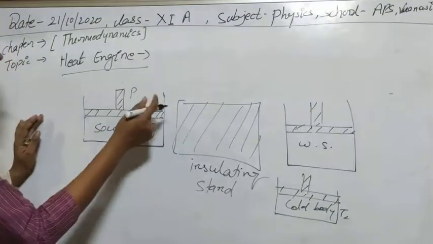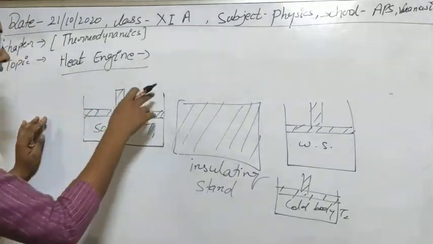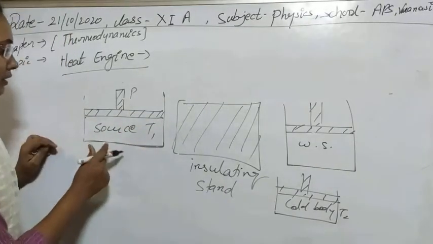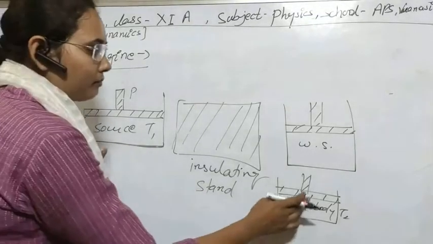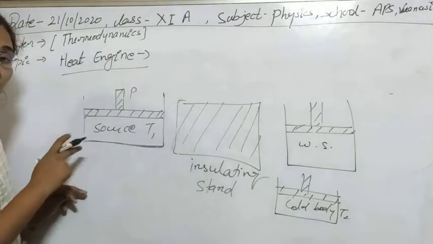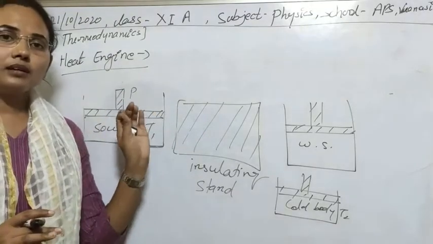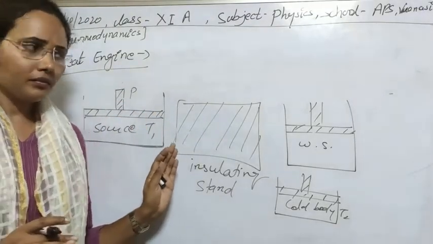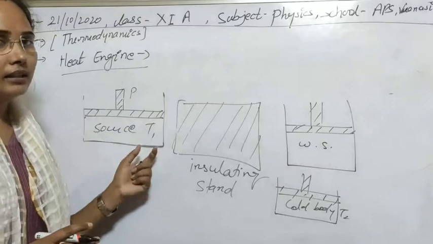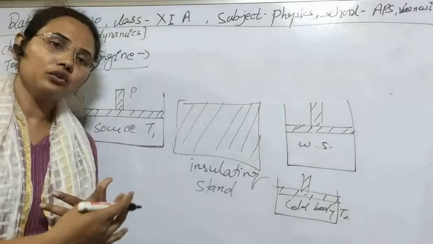If this piston is perfectly frictionless, these walls are perfectly non-conducting, and this bottom is perfectly conducting, then all these conditions make a simple Carnot engine or ideal heat engine. Because in this way, if there is some temperature T1 or some amount of heat here, it cannot be lost from here, so we can convert the whole of the heat energy into work.